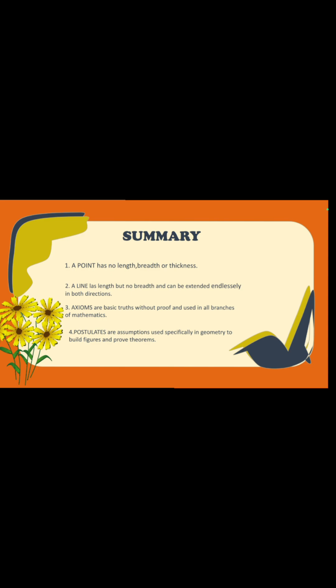Axioms are basic truths without proof and used in all branches of mathematics, and postulates are the assumptions used specifically in geometry to build figures and prove theorems.